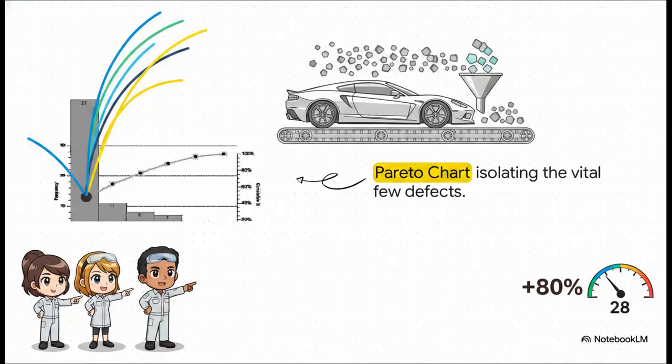Now that we've got our data, we bring in the Pareto chart. The objective here is prioritization based on the classic 80-20 rule, separating the vital few from the trivial many. The bar chart isolates which defects are causing the vast majority of the problems. There's actually an incredible real-world application in the sources where an automotive company used this exact tool on their assembly line. By isolating the really critical issues, they slashed their vehicle inspection trimline defects by an astounding 80%. They dropped them from 157 all the way down to just 28. That is the power of targeted, data-driven improvement.